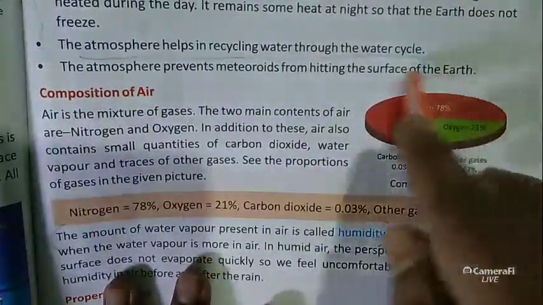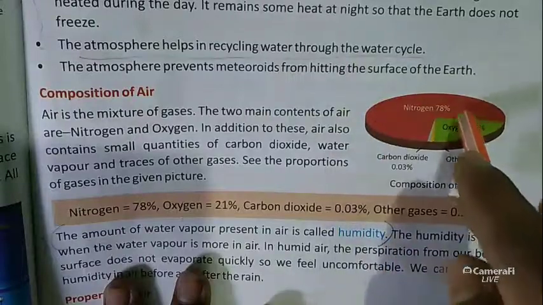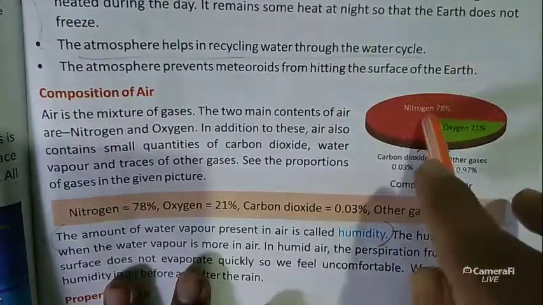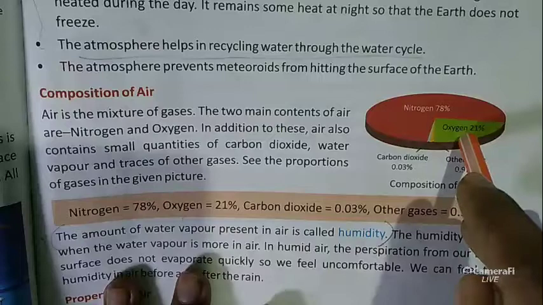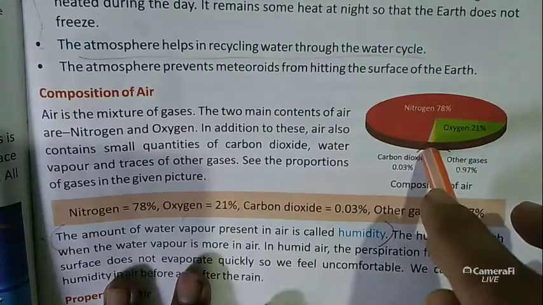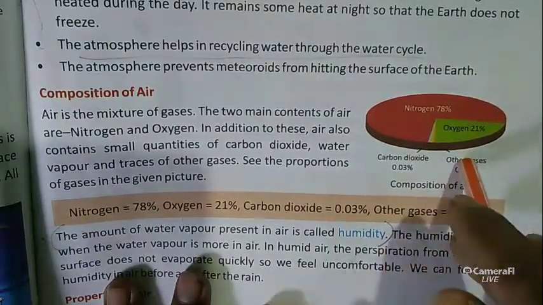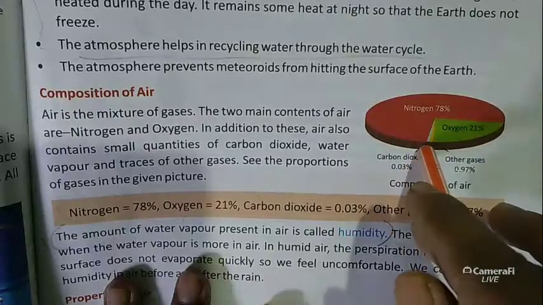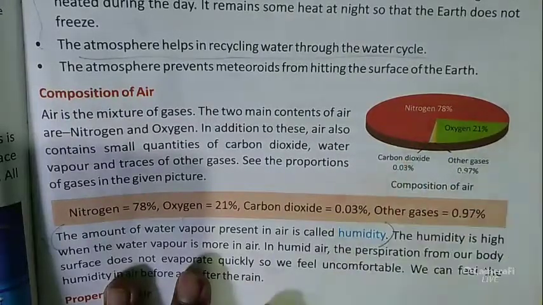Look at this figure. In the red color, the maximum is nitrogen, and the green color is oxygen. Another color, yellow, is other gases, and sky blue color is carbon dioxide.